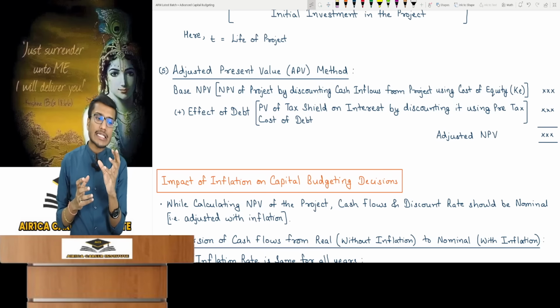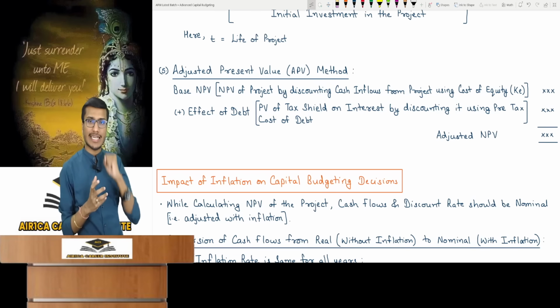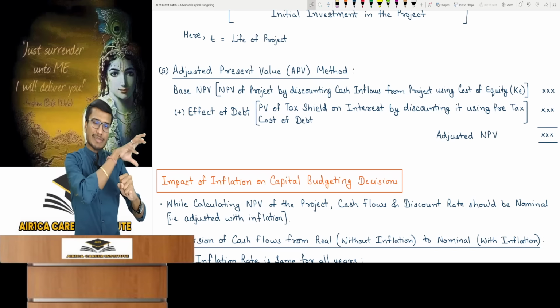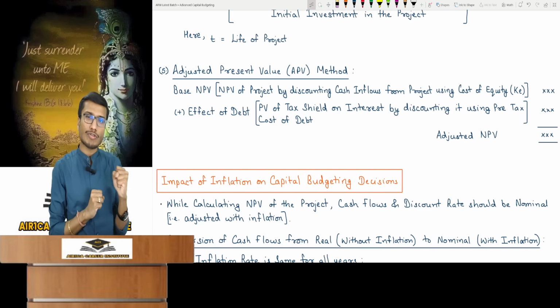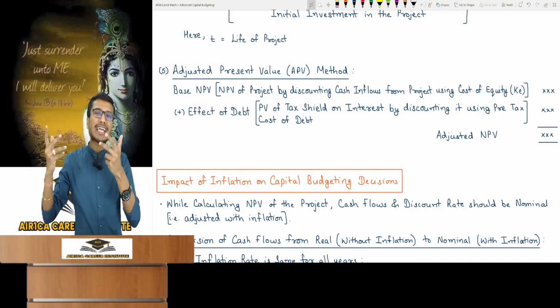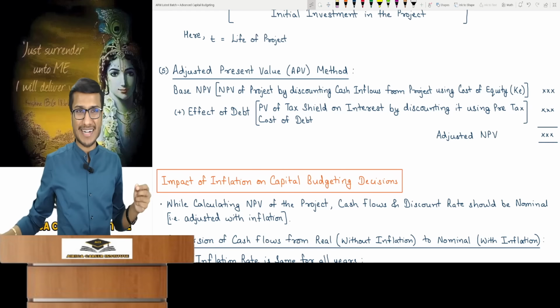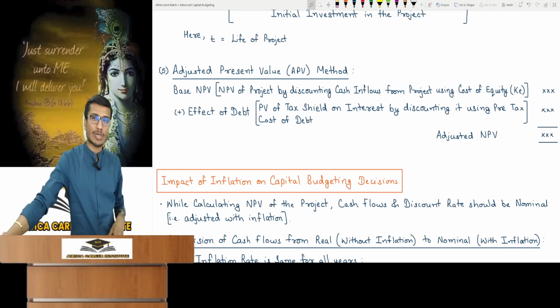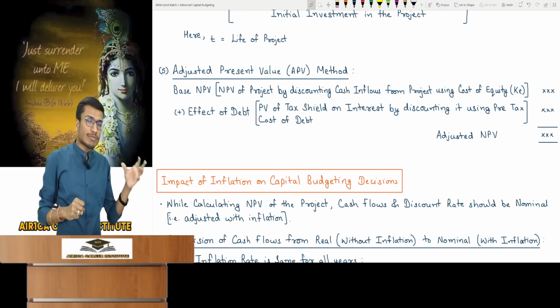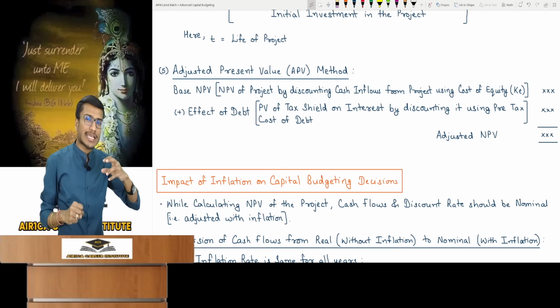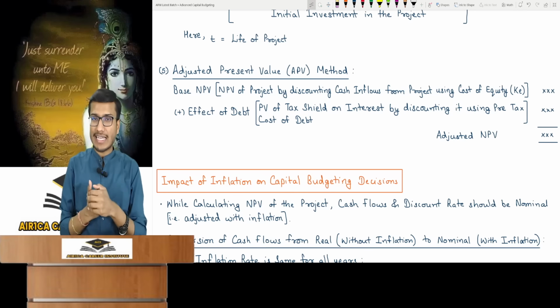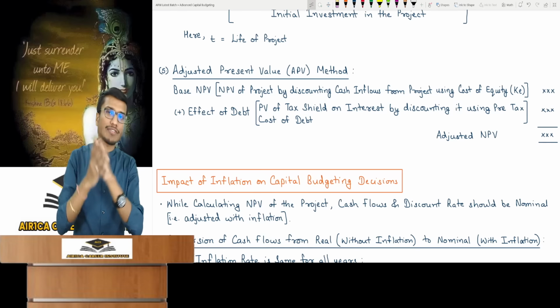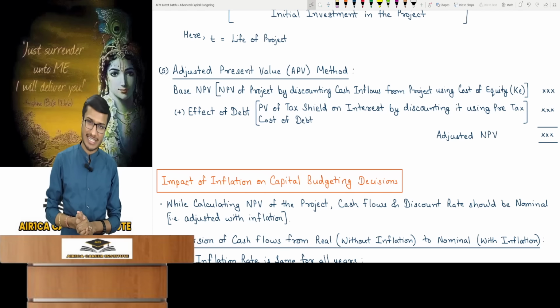But in NPV, I want to see if I fund the project from equity, what's the NPV? And I also keep some debt. Along with the equity money, I should bring some from debt too. So what difference will it make to my NPV? So I want to consider both facts. If I invest money in the project, bring money from equity, and then also bring in debt, will it make any difference to NPV? Absolutely. It makes a slight difference. How it does, you will understand now.